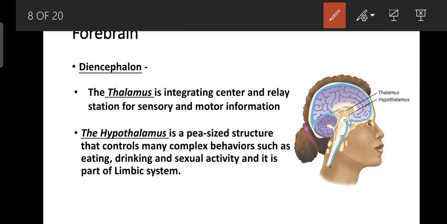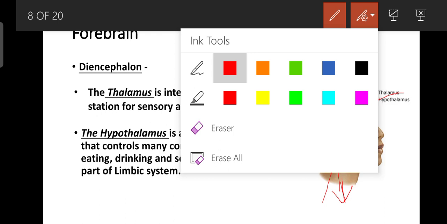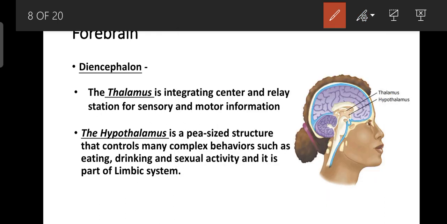The thalamus is an interconnecting center and relay station for sensory and motor information. When sensory information goes from the spinal cord through to the cortex, and the response comes back to the spinal cord, there is a relay station called the thalamus. So the thalamus acts as a relay station.